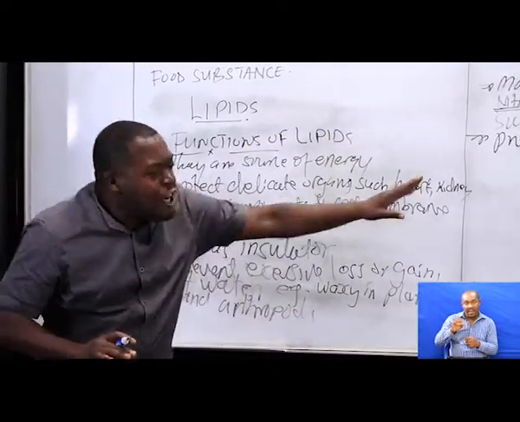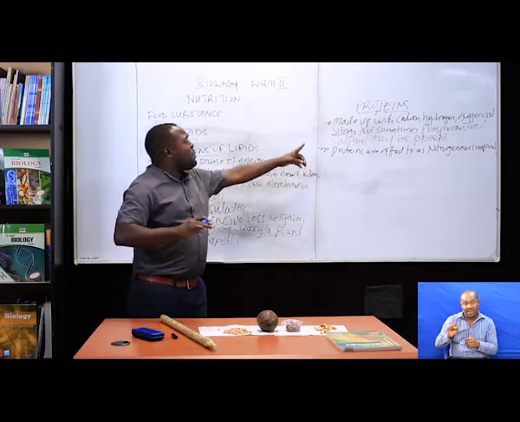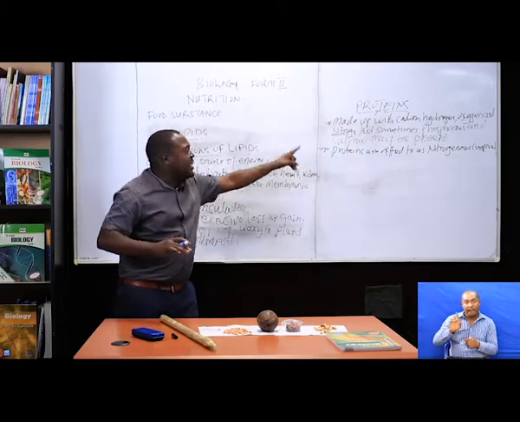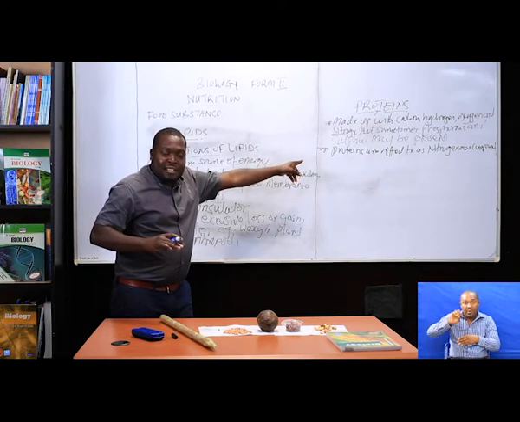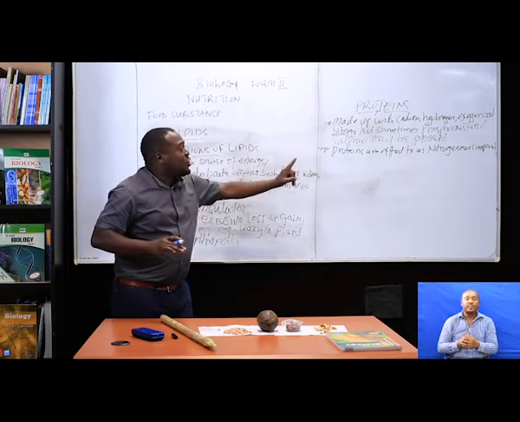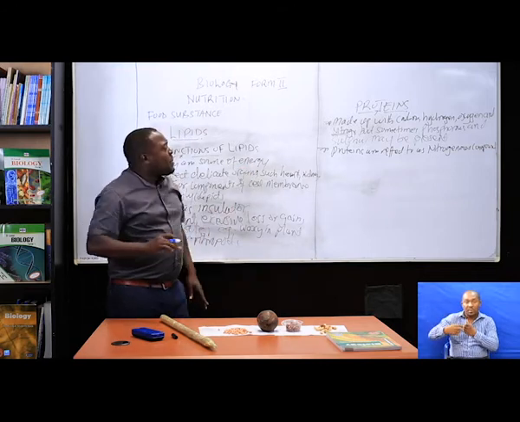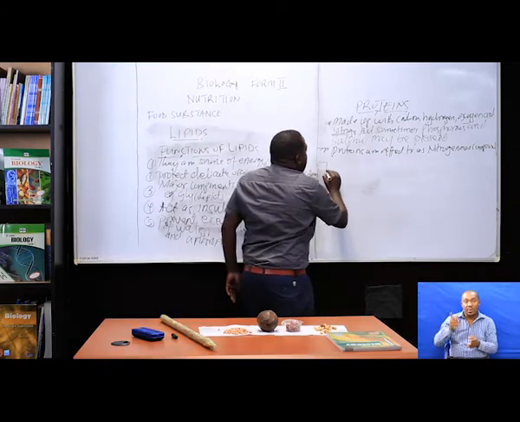Why? They are called nitrogenous compounds because of the presence of that nitrogen in the food substance. So that's why they are known as what? Nitrogenous compounds.